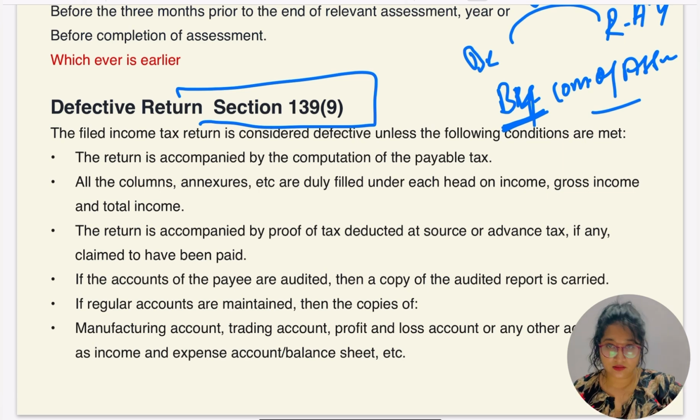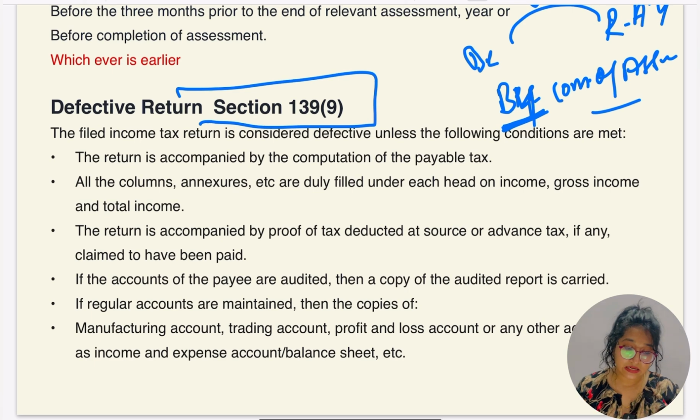In that case they will send a notice, they will intimate the individual SSC, and the SSC has to make the intimation. The defect which actually occurred, they have to make it clear, and within the next 15 days they have to file the return. Okay, so let's go and find out what the law is saying here.